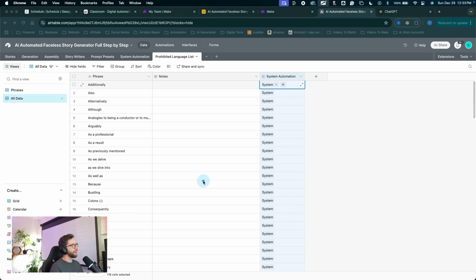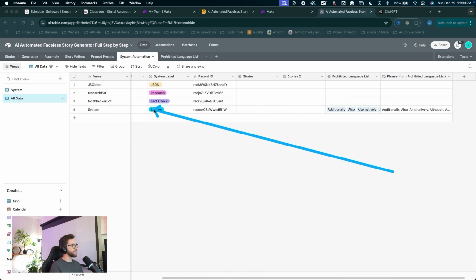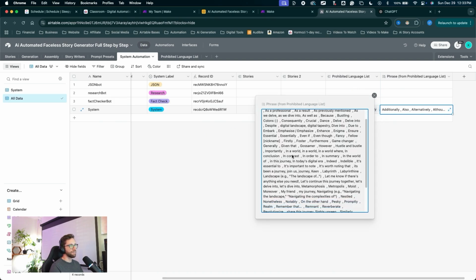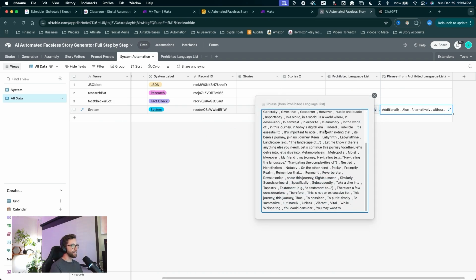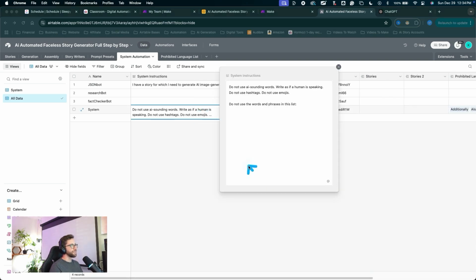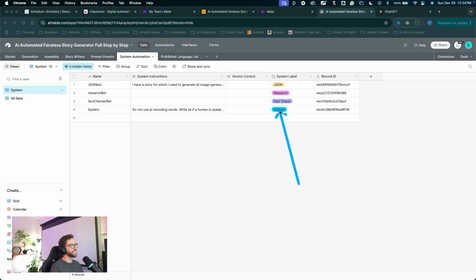If we see what happened there, coming back into system automation, we can see now our prohibited language list and all of the phrases are linked to this single record. If I expand this record now, we're going to see every single one of those phrases as a list. That is what we want. That is the list we've been looking for. And now this prompt will read, do not use the words and phrases in this list. There it is. Now we come back into the regular system view and we don't need to see that list